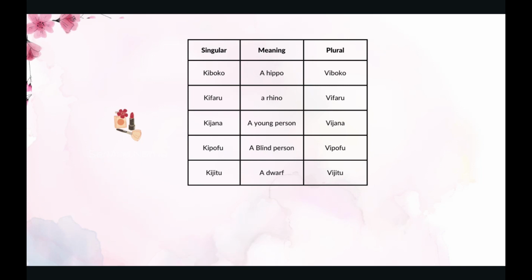The next one is kijana. Kijana is a young person. In Swahili, in plural, it is vijana. The next one is kipofu. Kipofu means a blind person. A blind person in plural is called vipofu. The next one is kijitu. Kijitu means a dwarf. A dwarf in plural in Swahili is called vijitu.